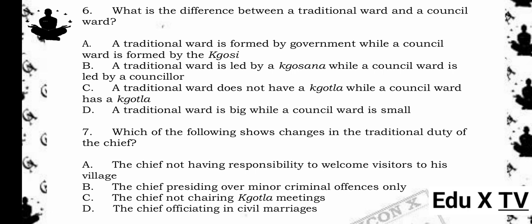The answer is B. A traditional ward is led by a Kgosana while a council ward is led by a councillor. Reason being, a traditional ward is led by a Kgosana, in brackets sub-chief, representing customary leadership, while a council ward is part of modern local government and is led by an elected councillor.